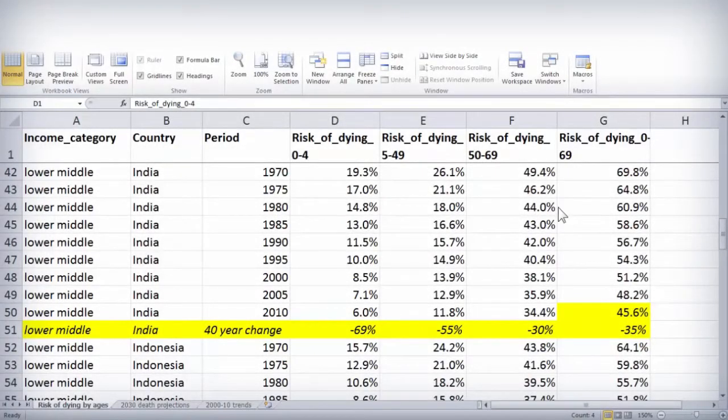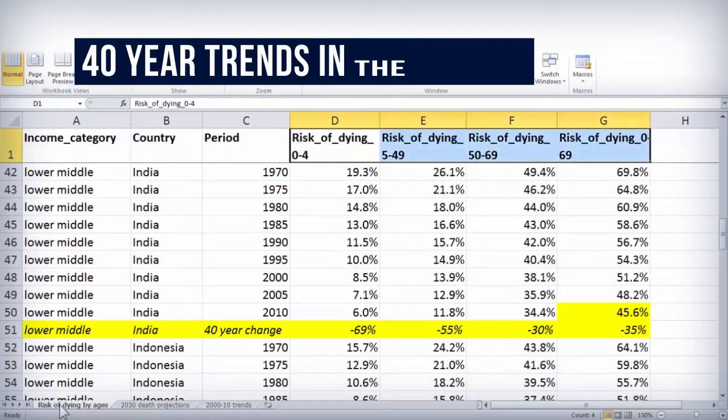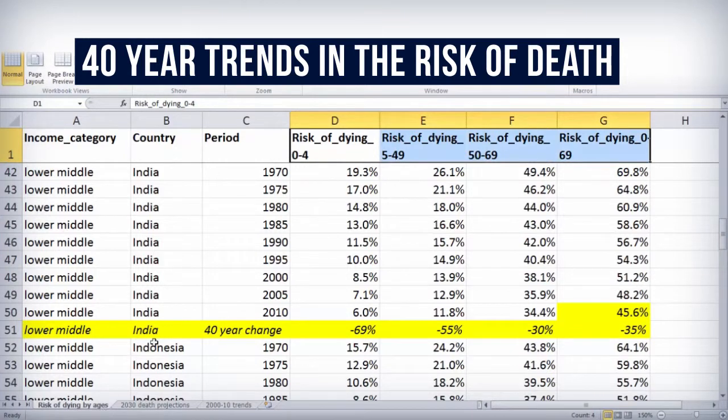Here, I will demonstrate how I came up with recommendations for the Indian Prime Minister so as to help you do your final assignment. First, let's look at this spreadsheet, which is in your assignment folder, of the risk of dying at various ages between 1970 and 2010.